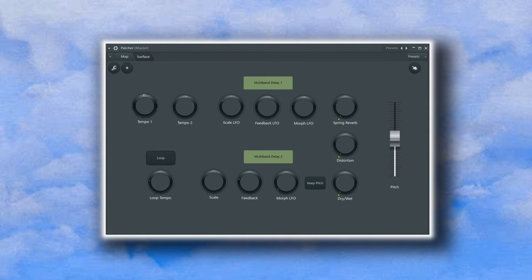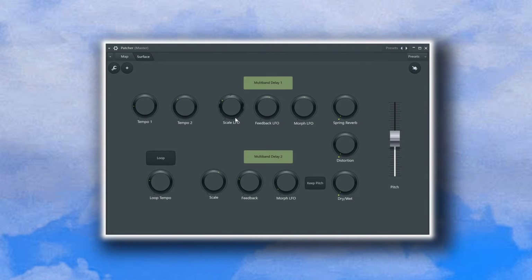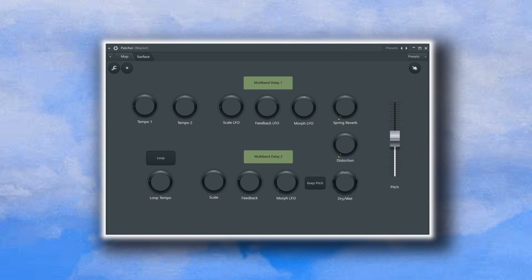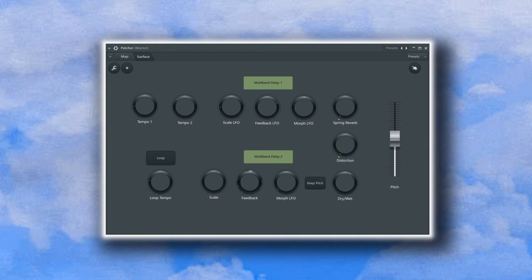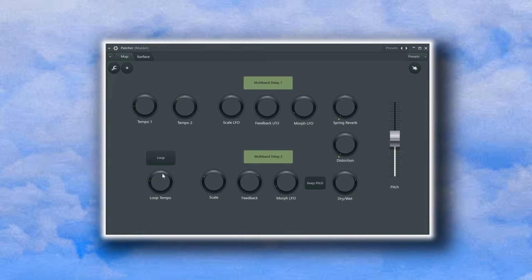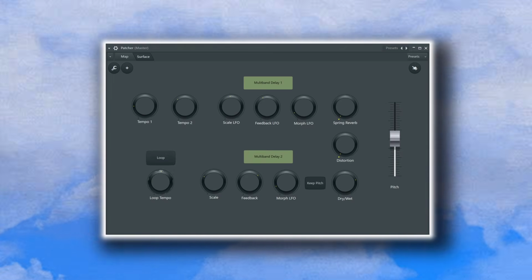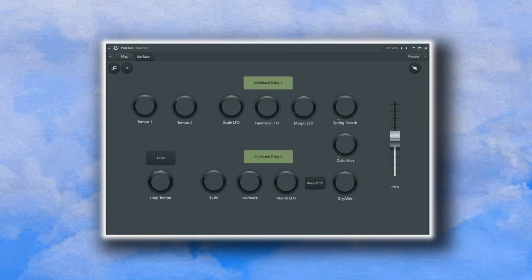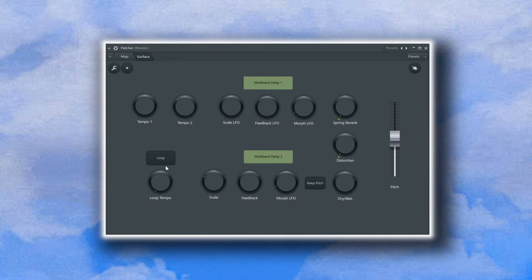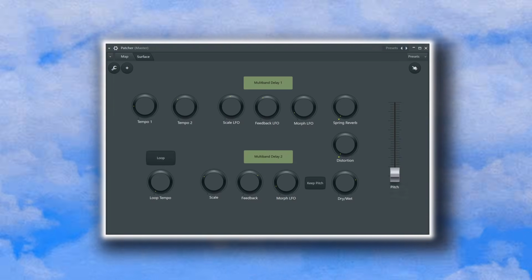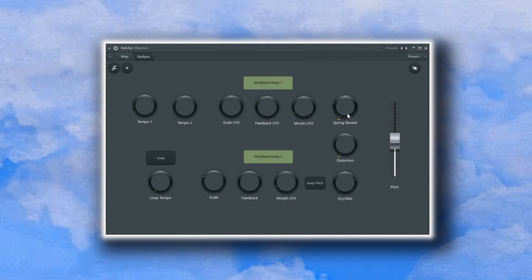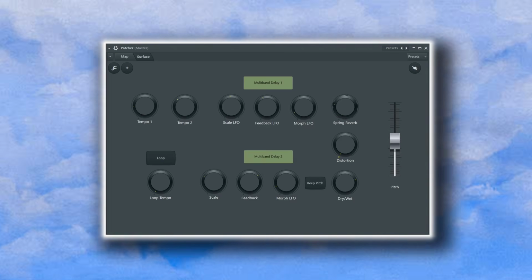By the end of the video, you will have a patch capable of changing the playback's tempo in two ways, controlling the rubbery alien sounds using two multi-band delay units, looping short fragments of the signal and changing its tempo, pitch shifting the sound, and additional spring reverb and distortion controls.